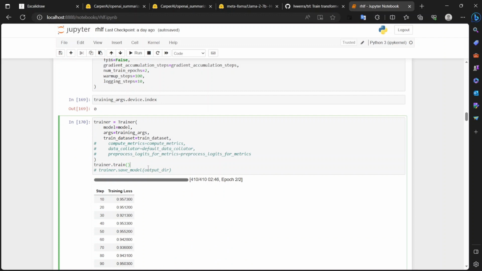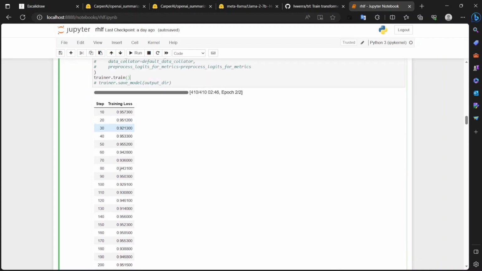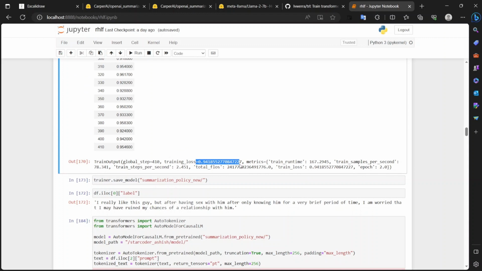So after training for the 2 epochs, I have received the loss as 0.941, and that's pretty good. Then we save our model to a different directory. You can use the same directory that we have defined earlier as well.